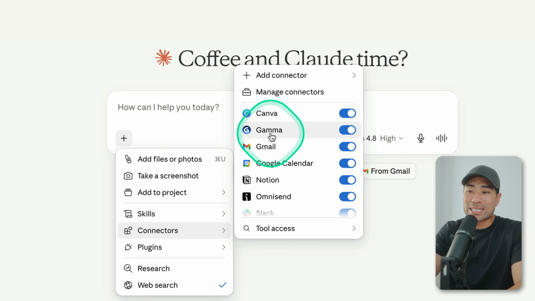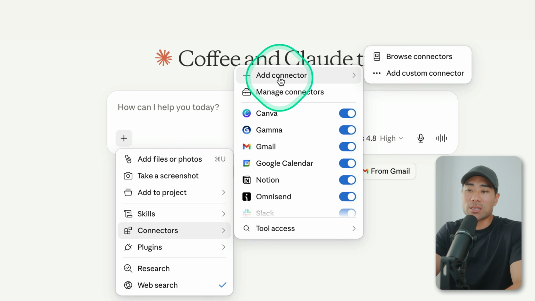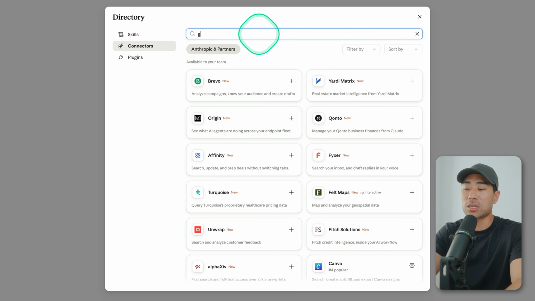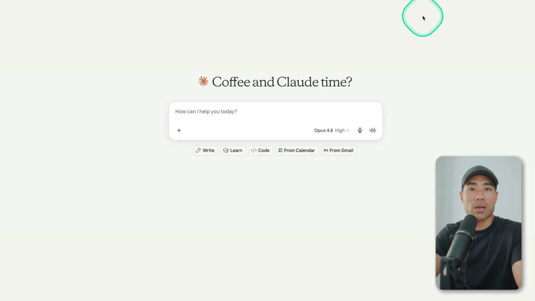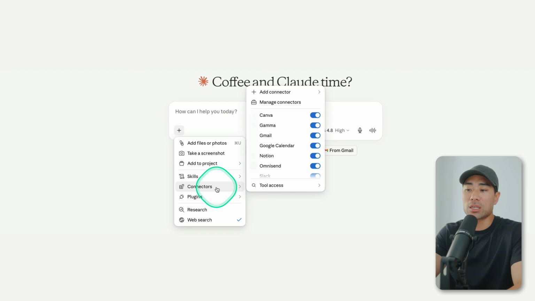Before you're able to even see Gamma, what we're going to do is add a connector. So we're going to add a connector and browse connectors, and then you simply search for Gamma. All right, Gamma right here, connect it up. Make sure you have a Gamma account, really straightforward. And then once you've signed in and allowed permissions, you'll see Gamma now under connectors.